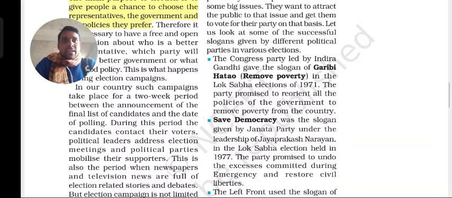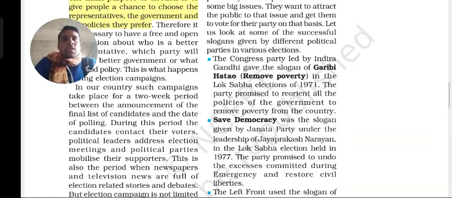And the political leaders address election meetings at different places. Some of the political parties or the leaders make meetings, as we know. And the political parties mobilize their supporters, and some of the political parties mobilize support for the candidate, to tell the public about these issues. So all this support that the party people are giving, these things are happening.